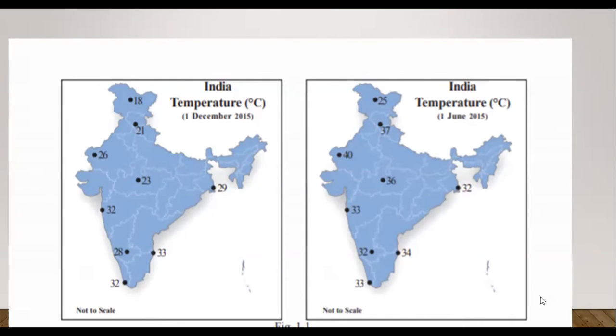Then look at the next, June month temperature. Kerala 33, but in December Kerala's temperature was 32 and in June 33. Karnataka December 28, then June 32. Then look at the northern states, Jammu and Kashmir. Srinagar is mentioned: 25 in June and 18 in December.